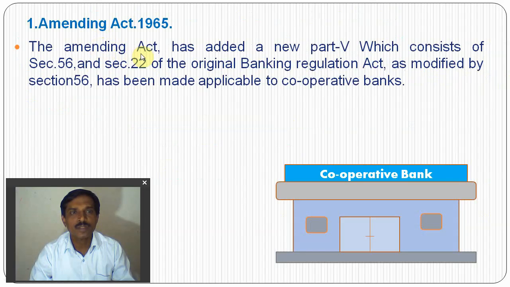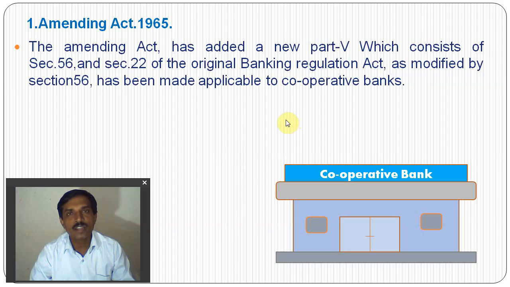The amending Act added a new part, Chapter 5, which consists of Section 56, and Section 22 of the original Banking Regulation Act as modified. Section 56 has been made applicable to cooperative banks.